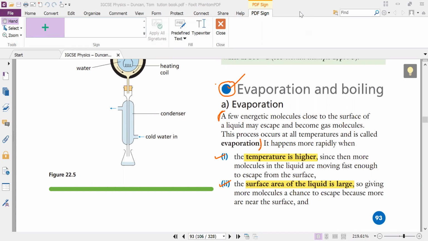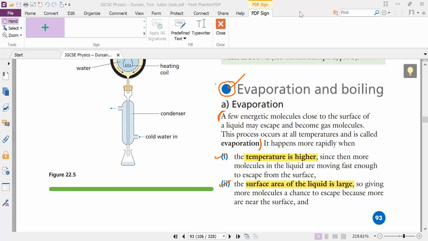Now we are going to discuss evaporation and boiling. I will provide the video to you so you can check that one as well and you can discuss with me. In this one, what's the thing? Evaporation happens at all temperatures, whether the temperature is higher or lower. The evaporation process happens.